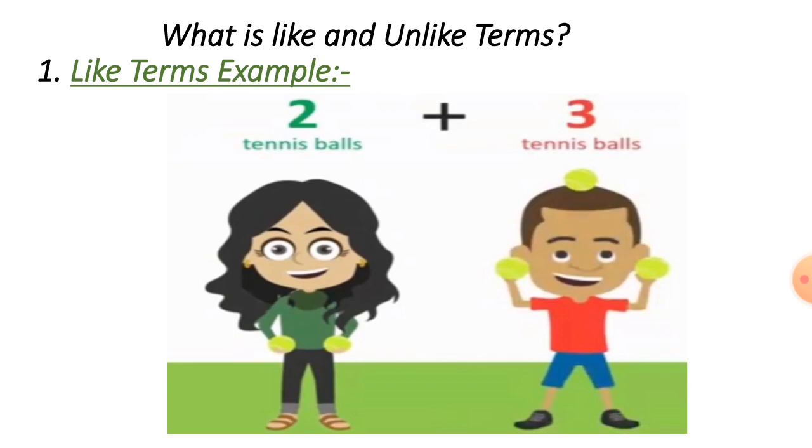Let's go with an example of like and unlike terms. Now we are going to study the like terms and unlike terms. She is Sarah and she has two tennis balls. And he is Ali and he has three tennis balls.